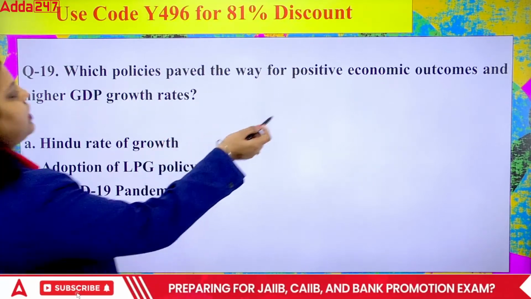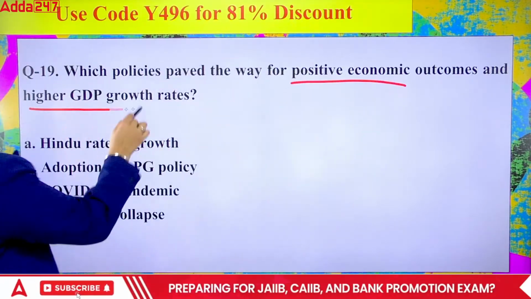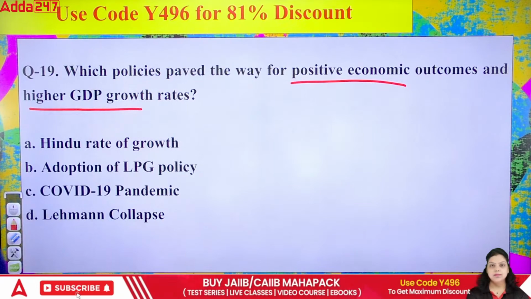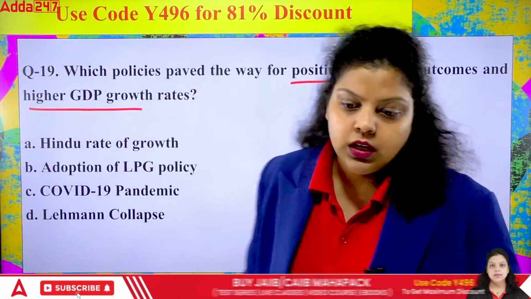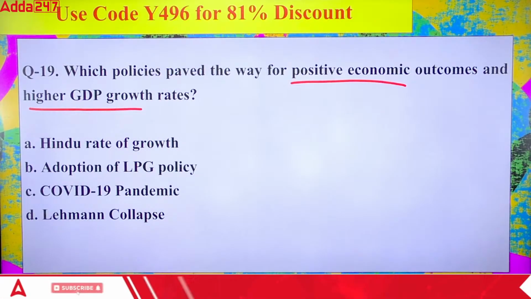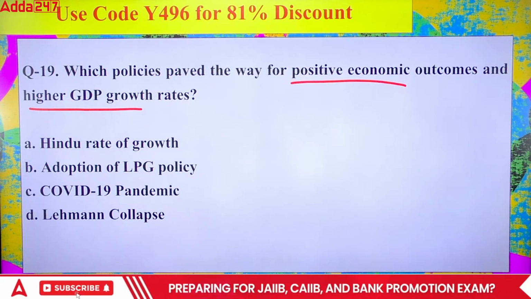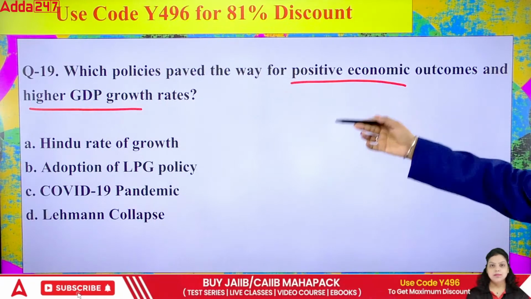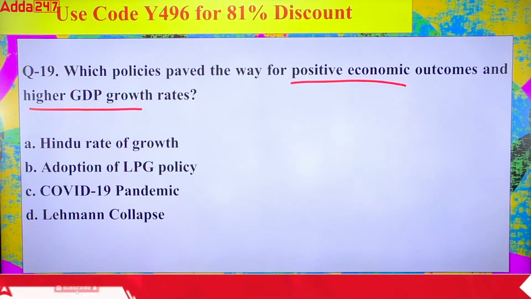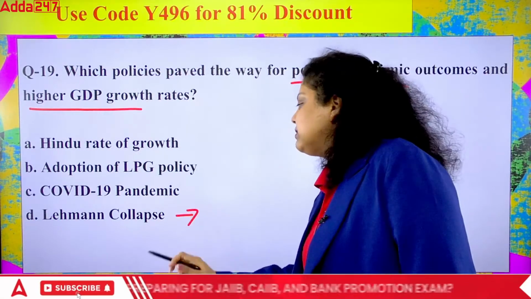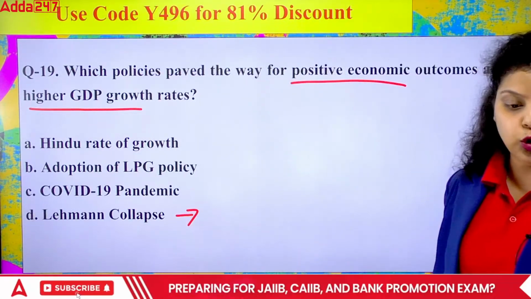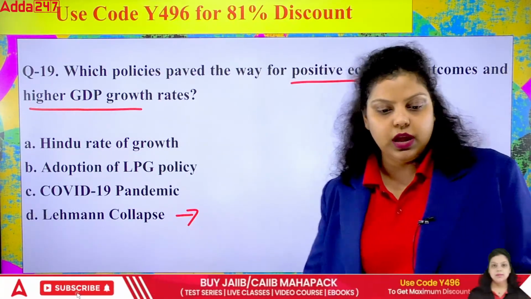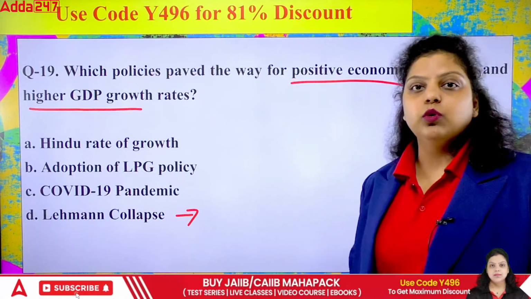Which policies paved the way for positive economic outcomes and higher GDP growth rates? So which policy paved the way for positive economic outcomes in the country and also increased the GDP rate? Is it the Hindu rate of growth, adoption of LPG policy, COVID-19 pandemic, or Lehman collapse? The Lehman collapse created the 2008 financial crisis. The global financial crisis came because of this.